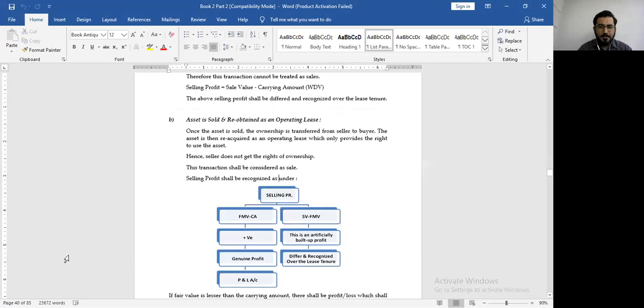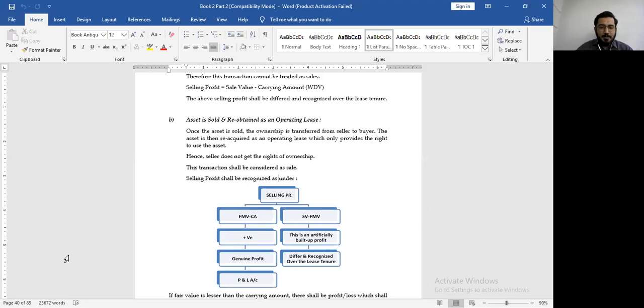Pay attention to what they are saying, fair market value minus carrying amount. If it is positive or negative, it is genuine profit or loss. Straight away, it will go to the profit and loss account. However, if sale value minus the fair market value, whatever amount you get is your artificially built up profit, a new term that you have now. What will you do with the artificially built up profit? You will defer and recognize over the lease tenure. Right? I'm repeating it again for you. Then we will take a proper example for that.